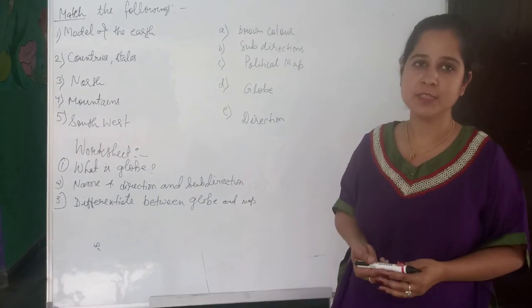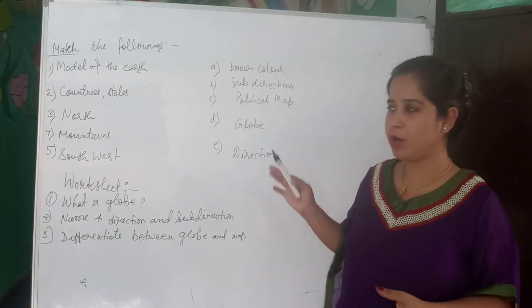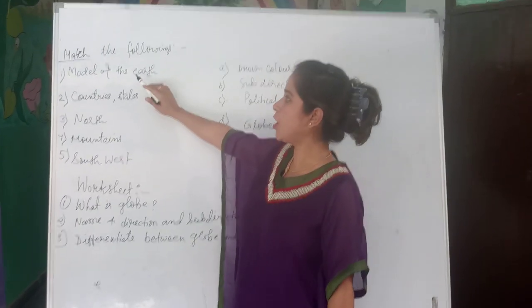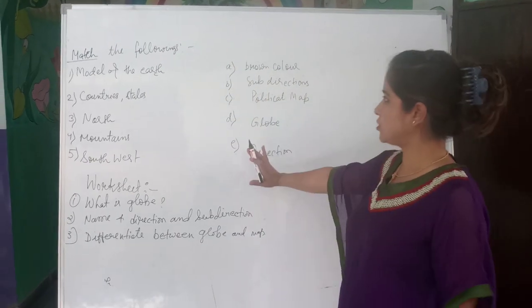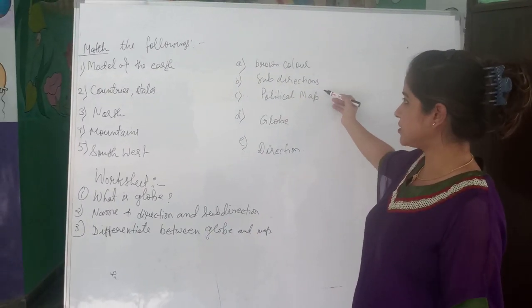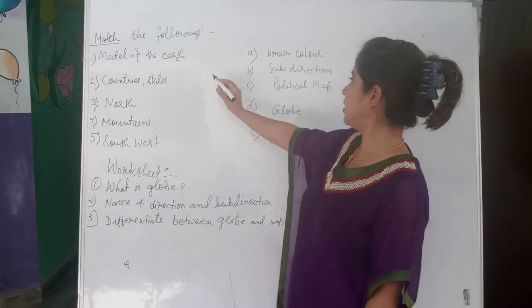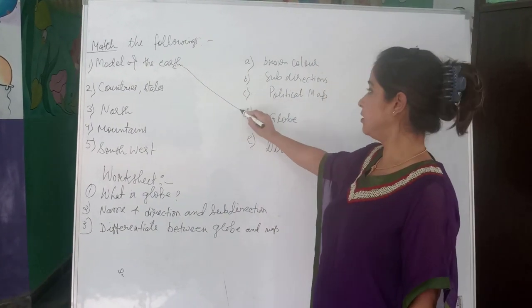After completing this chapter, let's start a small worksheet. Match the following. Model of the earth. It will be matched with which option? Round color, subdirection, political map, globe or direction. Model of the earth will be matched with globe.